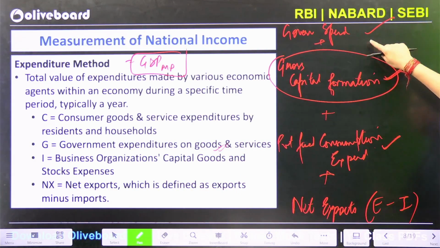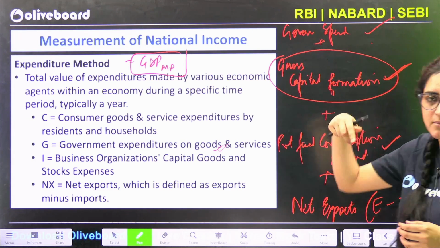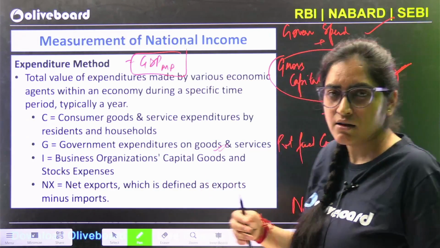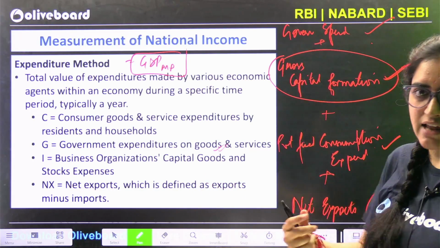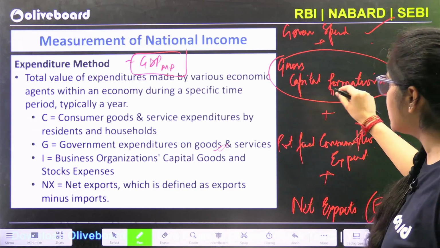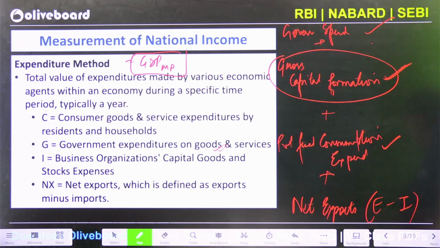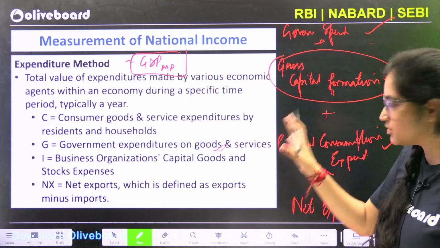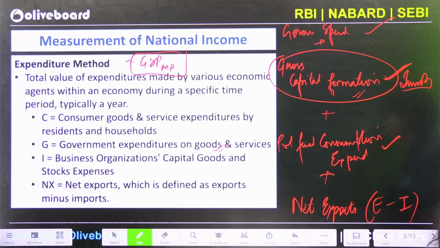So guys, government spending on goods and services is very simple. Whatever the government is spending, it might be spending on some MGNREGA-like scheme or other schemes as well, giving wages or salaries to the people, that can also be there. When I say gross capital formation, it means the level of investment that a household, a business or someone else is doing within the economy. So that is your gross capital formation.